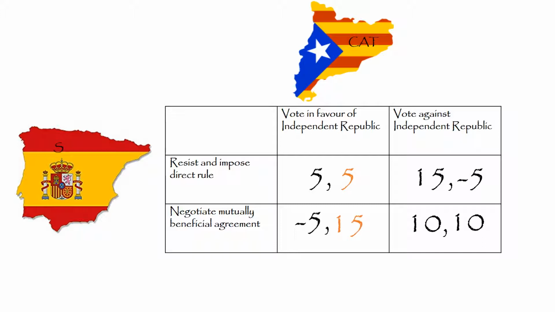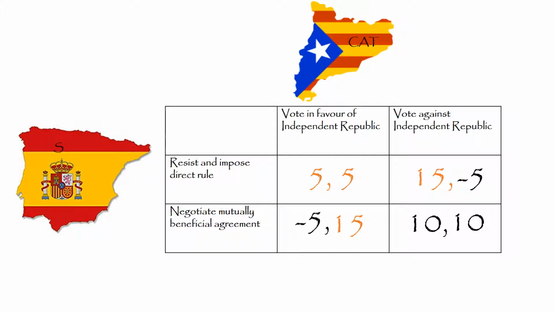If Catalonia chooses to vote against an independent republic, Spain should choose resist, because 15 is greater than 10. And if Catalonia chooses to vote in favour, then Spain should also resist, since 5 is greater than -5. Hence Spain and Catalonia each have a strictly dominant action. Spain's strictly dominant action is resist, and Catalonia's is to vote in favour. This is an example of prisoner's dilemma.